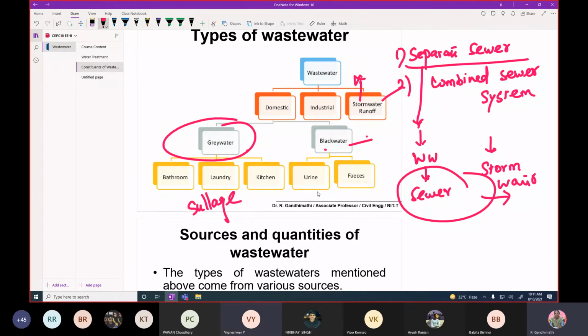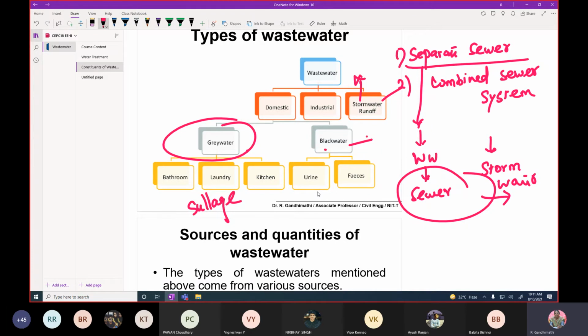Yes, ma'am. For any community, for example NIT, we have two different wastewater treatment systems, one for the hostel sector and one for the residential community. Even though you have separate drains in the house, the outlet of the latrine and the outlet of the kitchen may be separate, but at the bottom they have a common connection.